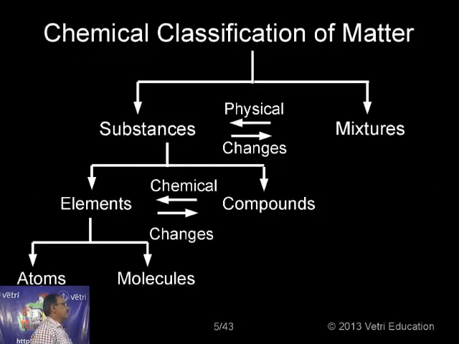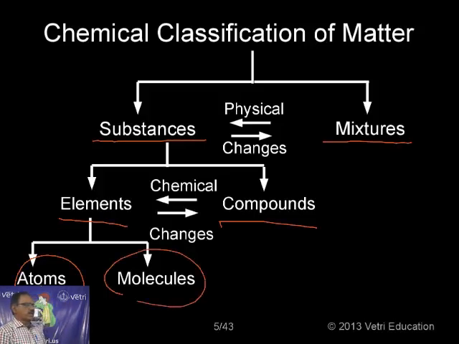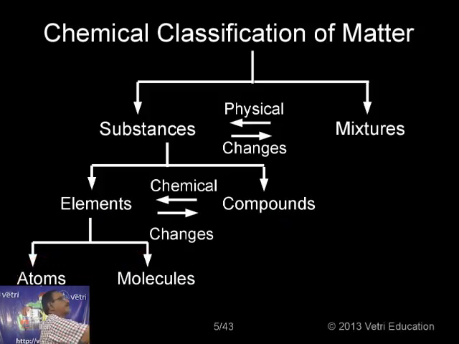In the same way, I can classify matter in another way, based on chemical changes. I will classify it as substances and mixtures. Substances I can classify into 2 types, elements and compounds. And elements I can further classify into 2 types, atoms and molecules. If you want more detail, kindly refer to the basic concepts of chemistry, first unit.